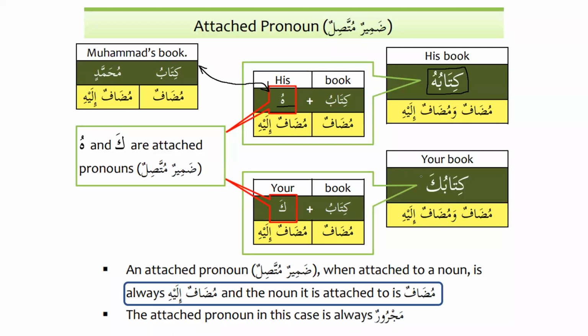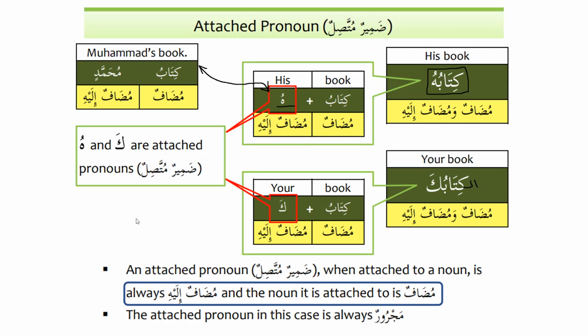So this construction, the phrase which is called the idafa phrase, is also used a lot. It is a little bit different from others, a little bit complicated, but inshallah, with the passage of time, we will get used to it. Now, I have a question. Can I say al-kitabuka? Is it possible to say al-kitabuka?